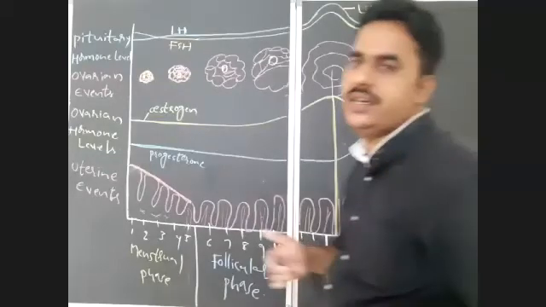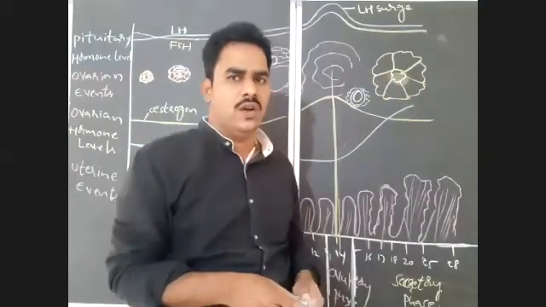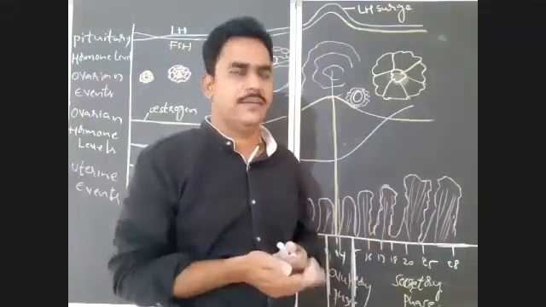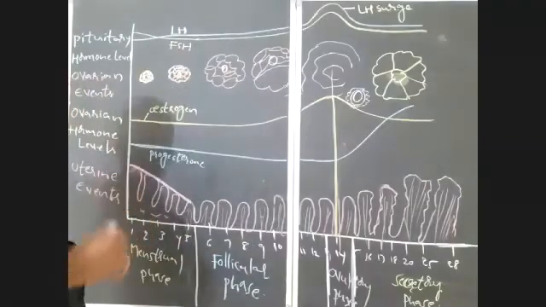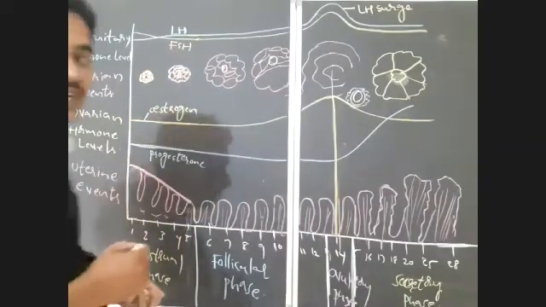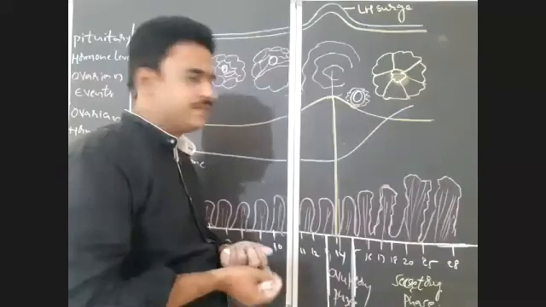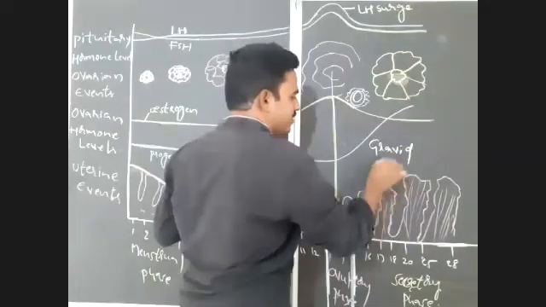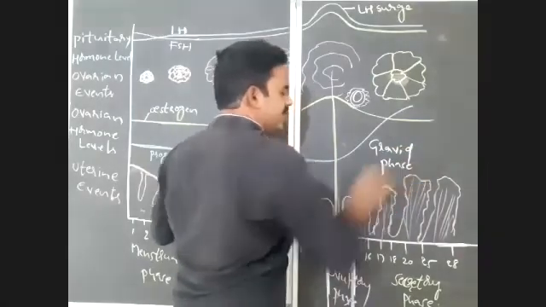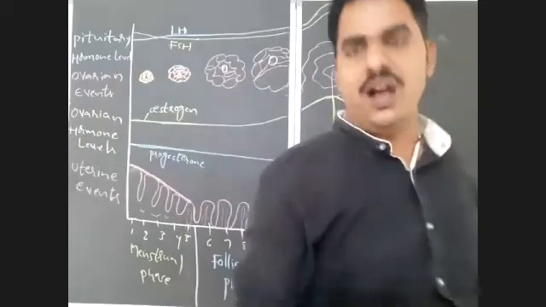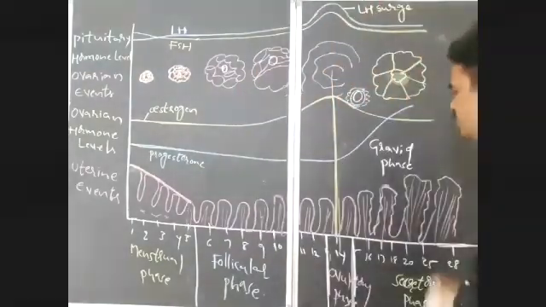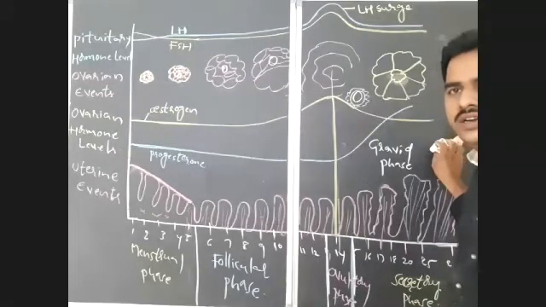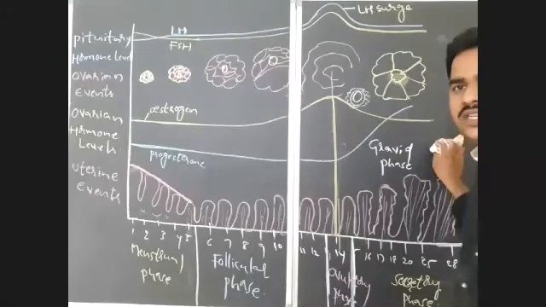And after completion of that, now one thing you should notice here: during pregnancy there are no chances for menstruation. That phase is known as the gravid phase. What is the gravid phase? During pregnancy, menstruation is absent, and the absence of menstruation during pregnancy is known as the gravid phase. The absence of menstruation during pregnancy is known as which phase?